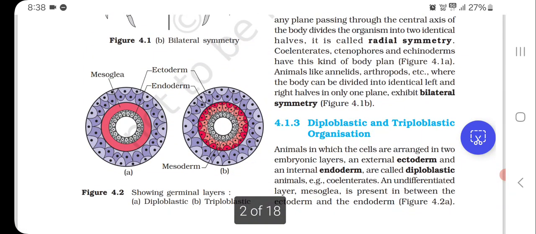Here we see the germinal layers. First one is diploblastic, having ectoderm, endoderm, and mesoglea, and the other one is triploblastic, that has also a mesoderm with ectoderm and endoderm.